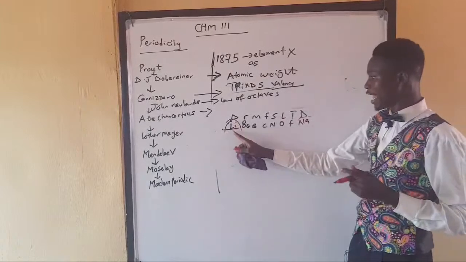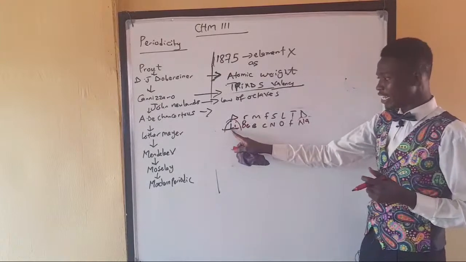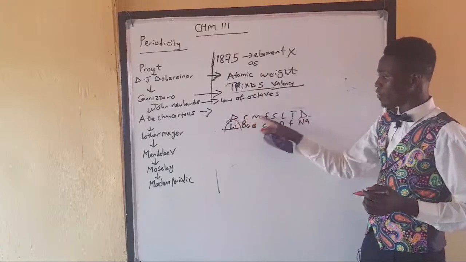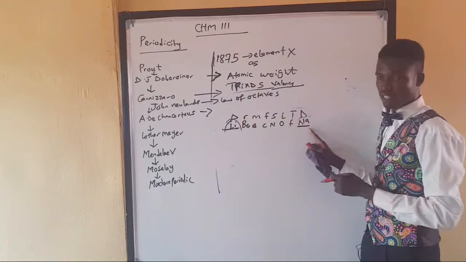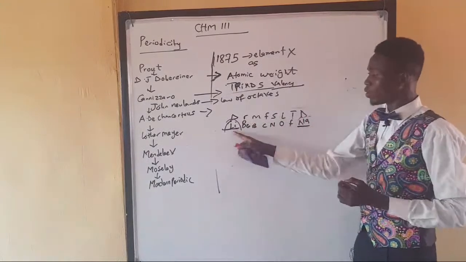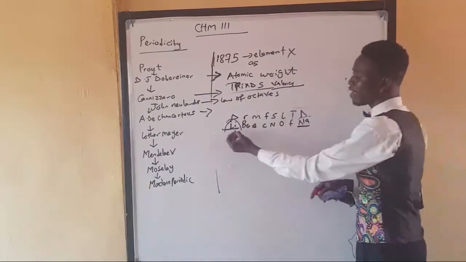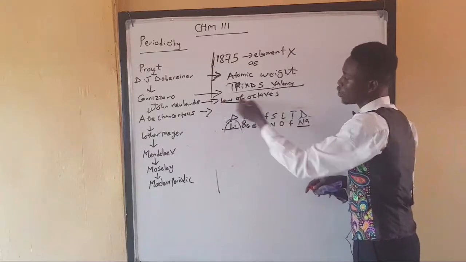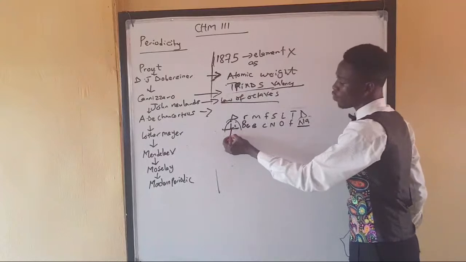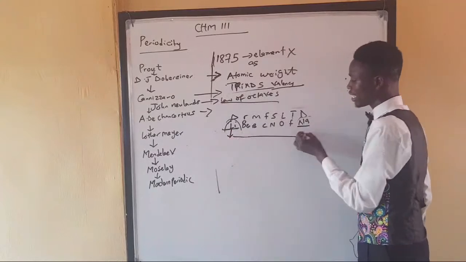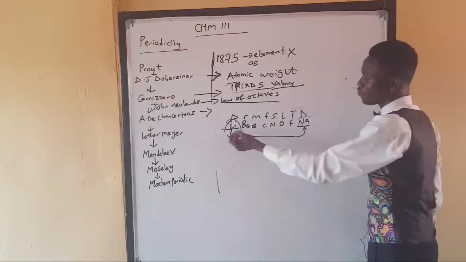Now, that means if do is lithium, by the time you say do, re, mi, fa, sol, la, ti, do, to the 8th note, it's going to be another person in that group, which is sodium. And you will see that lithium and sodium are in group 1. And that means he was the one that gave us this law. And what is the law of octaves? It states that every first element will look like the 8th element, counting from the elements, and that's the law of octaves.